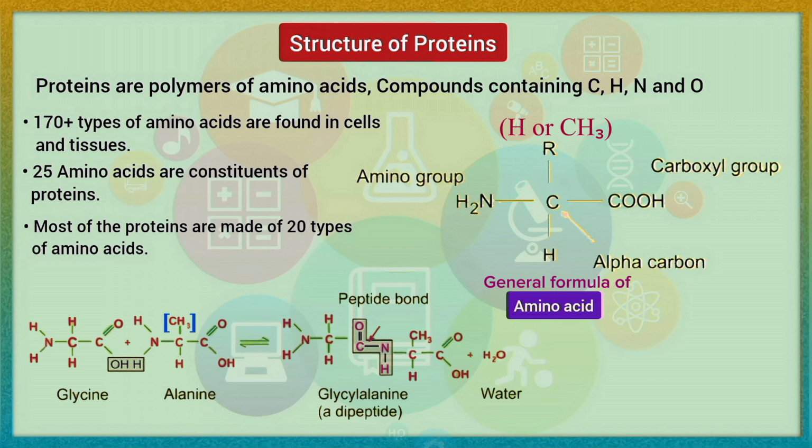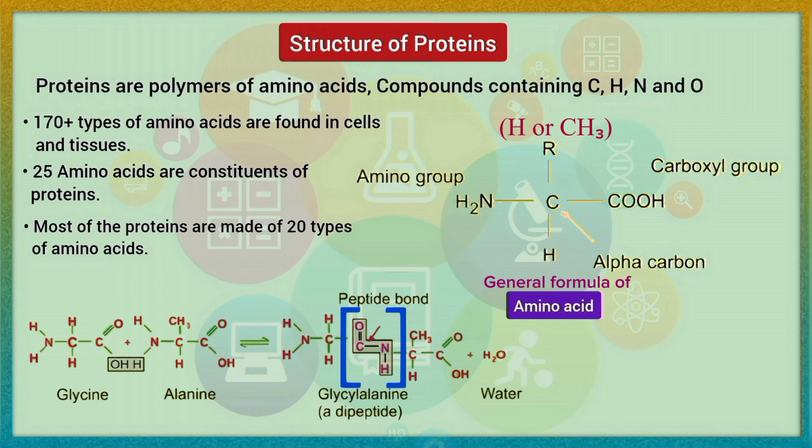Amino acids are linked together to form polypeptides, proteins. The amino group of one amino acid may react with the carboxyl group of another, releasing a molecule of water. For example, glycine and alanine may combine to form glycylalanine, a dipeptide. The linkage between the hydroxyl group of the carboxyl group of one amino acid and the hydrogen of the amino group of another amino acid releases H2O, and a C-N link forms a bond called a peptide bond.